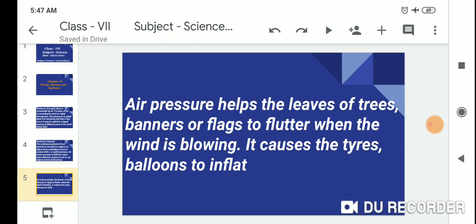Air pressure helps the leaves of trees and banners or flags to flutter when the wind is blowing, and causes balloons to inflate.